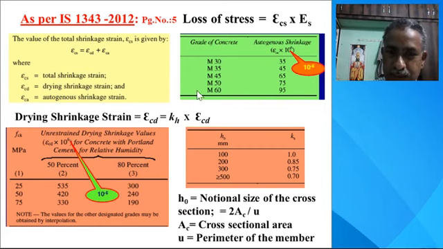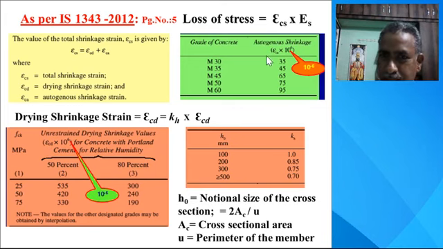So these are the tables which were already discussed. We can find out the kh on the basis of h0. Our h0 is 200. That's why this value is 0.85. And here for strength we have used M40. Interpolate this for M25 at 50% humidity it is 535, and for the 50 grade of concrete it is 420. So interpolating this, we get the value of ε_cd.